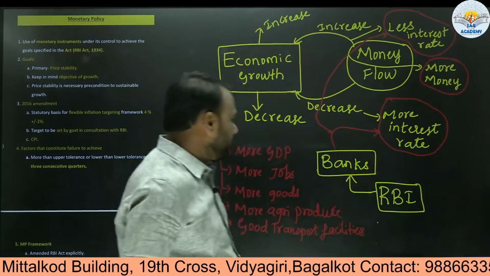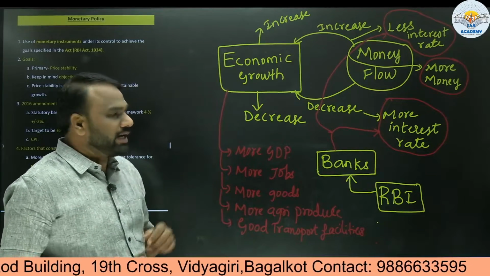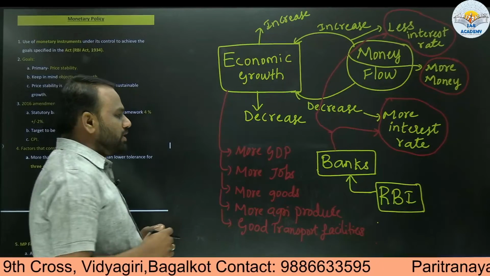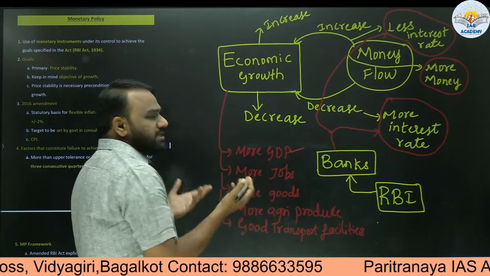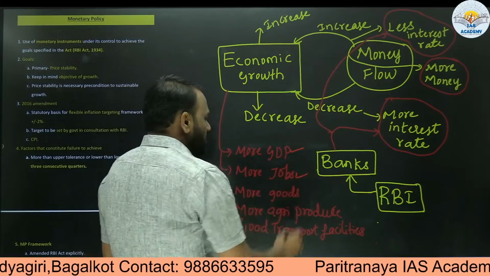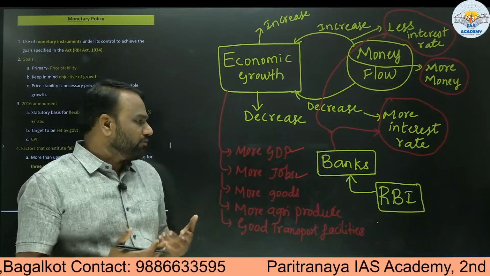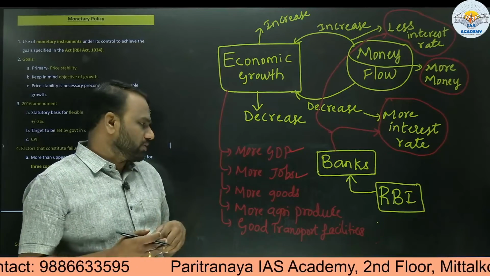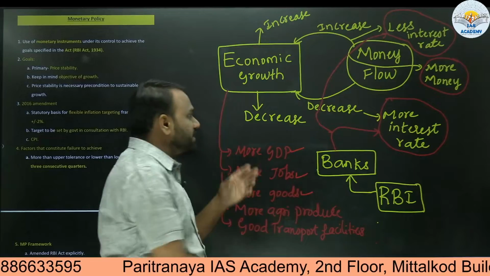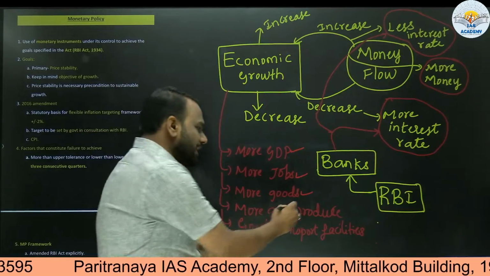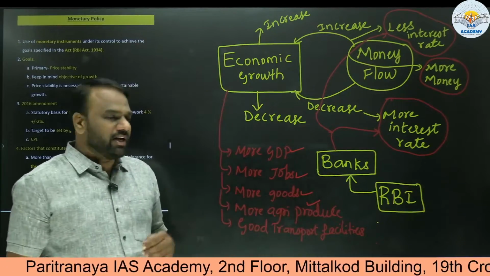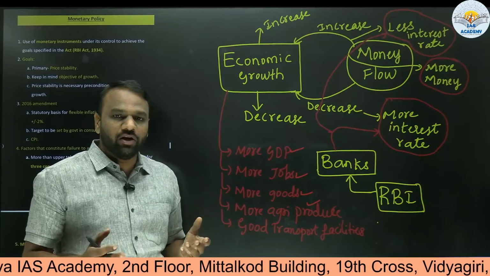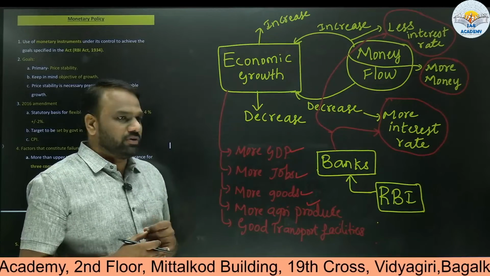Similarly, we shall understand the relationship between economic growth and interest rate. So now, what do we understand by economic growth? More GDP indicates economic growth. If more jobs are being created, employment opportunities are being created, it is a good sign of economic growth. If you produce more goods, then it's a good sign of economic growth. If there is more agricultural produce like jowar, wheat, sugar, etc., that is also a good sign of economic growth. More good transport facilities like roads and all, that is also a good sign of economic growth.